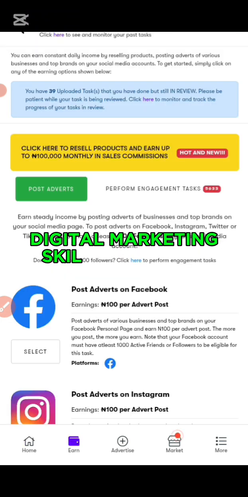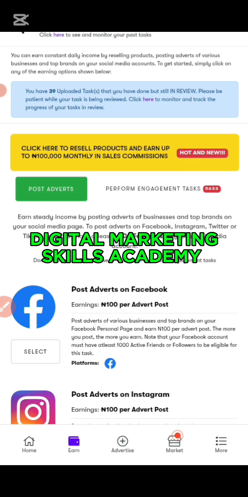This platform is very good. You can post adverts. Maybe if you are selling your products as an affiliate marketing or any online digital marketer, you can post your products here, because this platform has a lot of engagement.